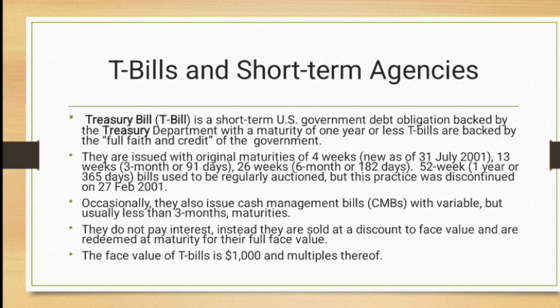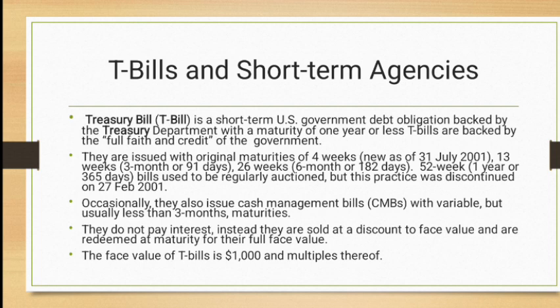Treasury bills and short-term agencies. A treasury bill is a short-term US government debt obligation backed by the Treasury Department with a maturity of 1 year or less than 1 year, and these bills are backed by the full faith and support of the government. Here we are defining it in terms of the US government, but it is issued by any government. The Pakistani government also issues it, the Indian government also issues it, and all over the world these are issued by governments when they are in need of money, with a maturity of 1 year or less, with the full support of the government.